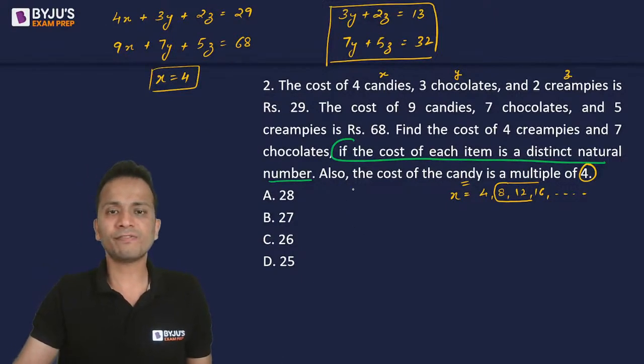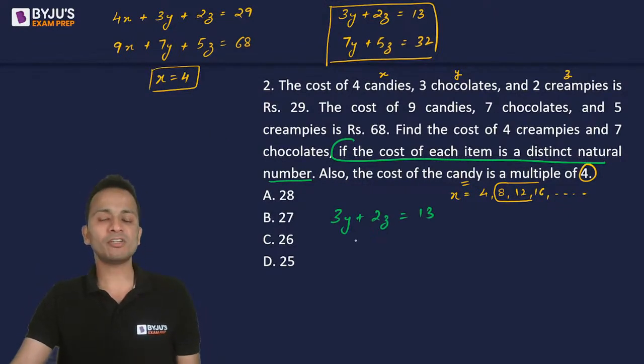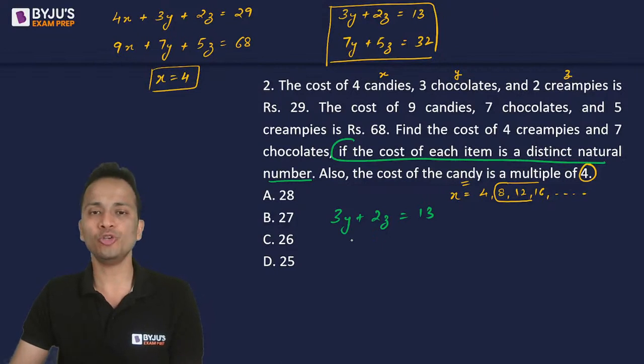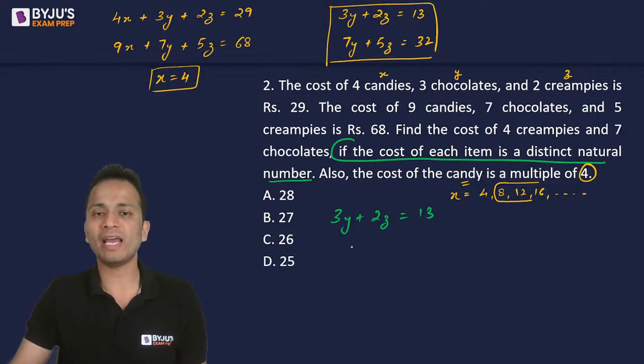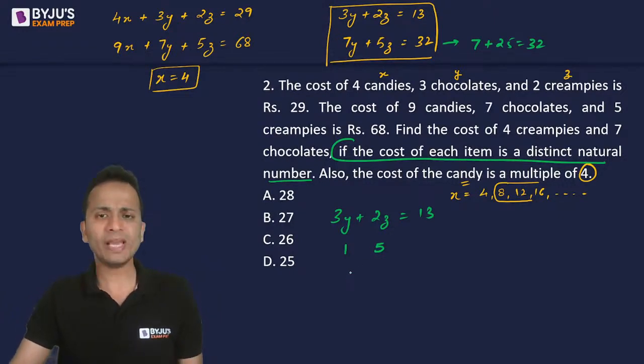So I'll consider the first equation, 3y plus 2z equal to 13. And we'll try to find out the natural number solutions of this equation. So natural number solutions, if I put y as 1, the value of z will be equal to 5. Let's check if this value of y and z satisfies the second equation, this one. So 7 into 1 is 7 plus 25 is equal to 32. Yes, it is satisfying. Do we have another solution?